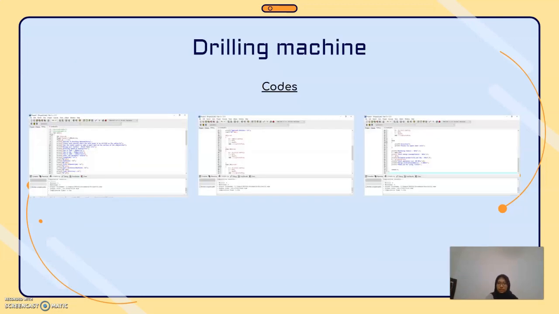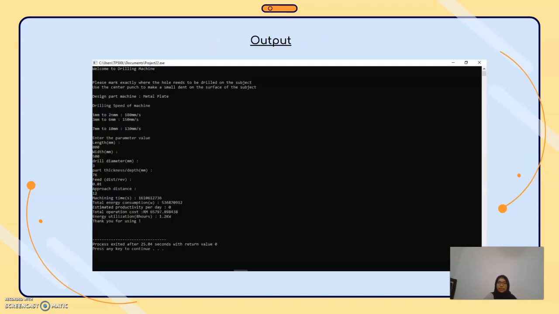So this is the last one, the coding for the drilling machine. We use the same steps as before. We put in the functions and application followed by the flowchart, and to get the result, we must compile and run the project. Here is the output for the drilling machine. Here we can get the total energy consumption, estimated productivity per day, total operation cost, and energy utilization as the result for the drilling machine. That's all from me.